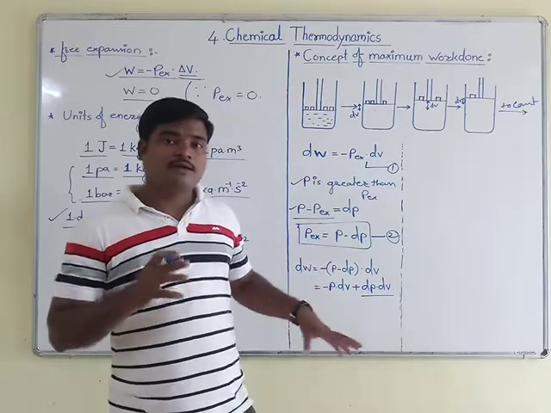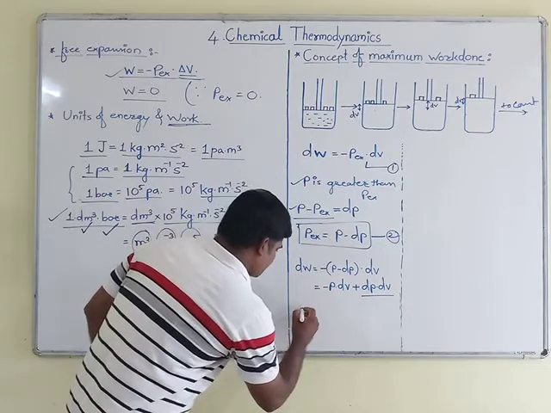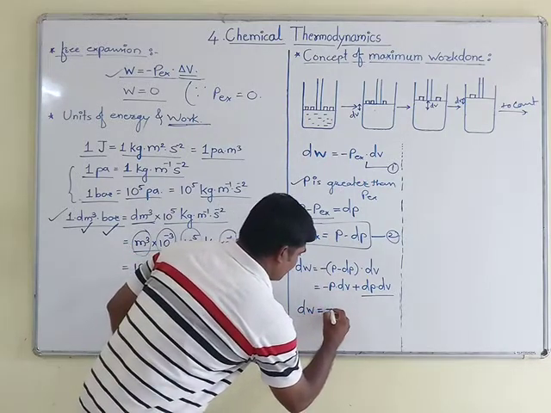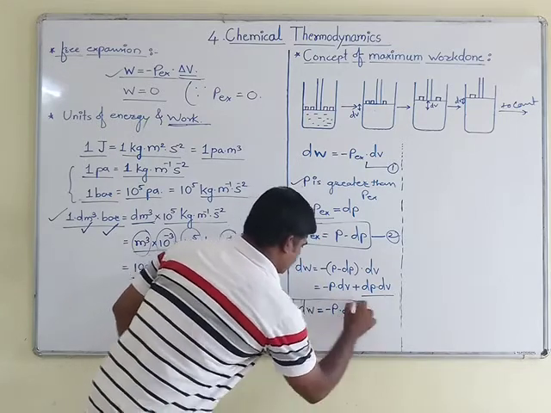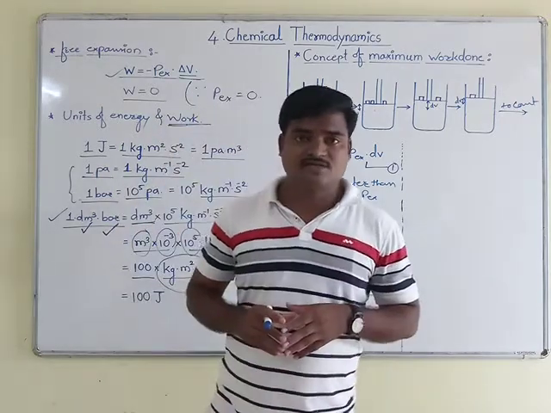Therefore we are neglecting this term from this equation. So the final equation we get is dW is equal to minus P into dV.